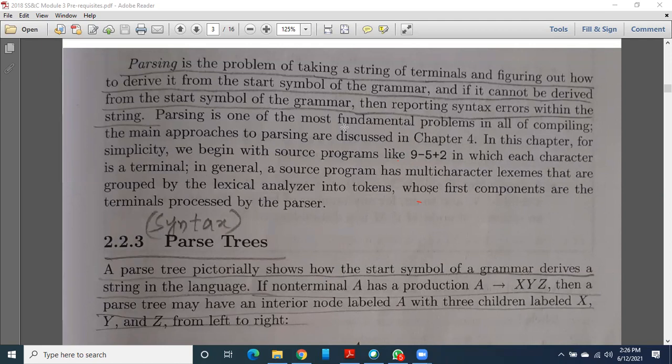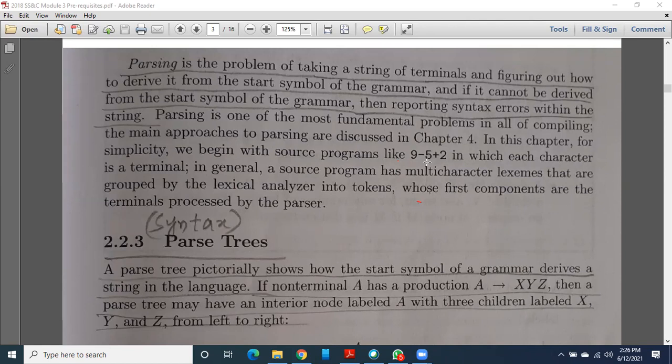So while it is producing these syntax trees for a grammar or for a token, for the same token or the same grammar, if that parser is producing more than one parse tree, then that grammar is called an ambiguous grammar. There are such possibilities. It is not compulsory that one grammar should have only one parse tree. One grammar may have more than one parse tree also.